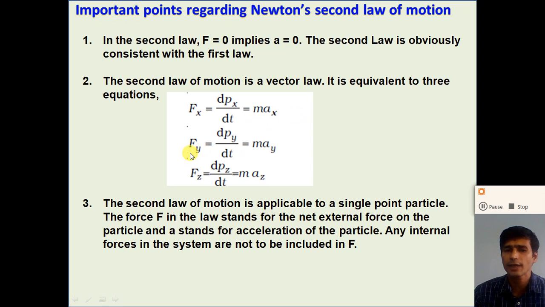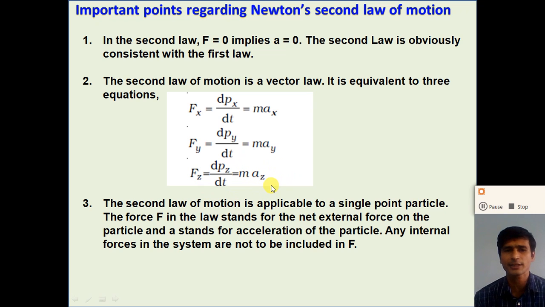The y component of the force is Fy is equal to dpy by dt is equal to m into ay. Here ay is the component of the acceleration in the direction of y. Similarly, Fz is equal to dpz by dt, mass into az. Here az is the component of the acceleration in the direction of z.